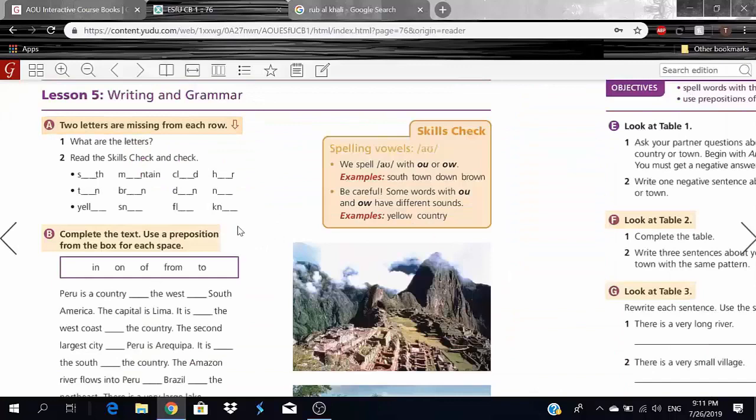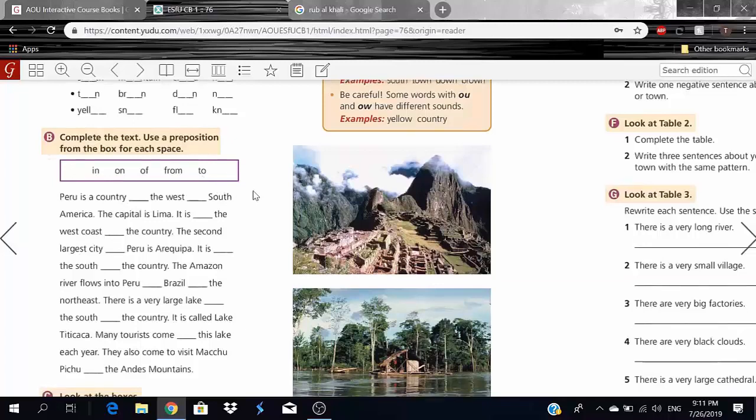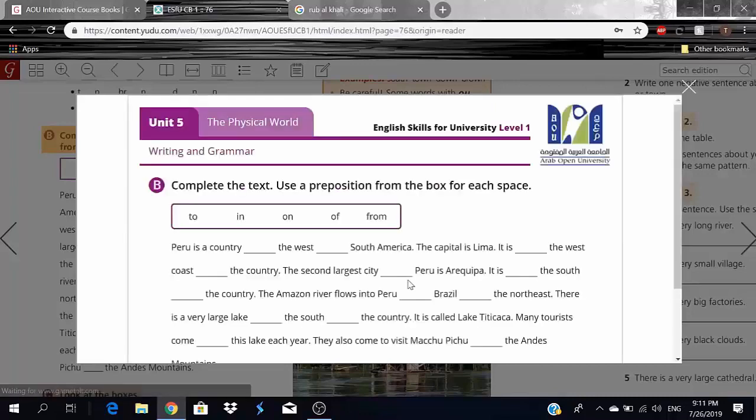Now let's move on. So here he wants us on exercise B to complete the text, use a preposition from the box for each space. So we have a few prepositions here, and I wanted to tell you guys that prepositions here are actually fixed, right? So you kind of have to memorize them, and when each one is used. So let me start off here. Peru is a country in the west of South America.